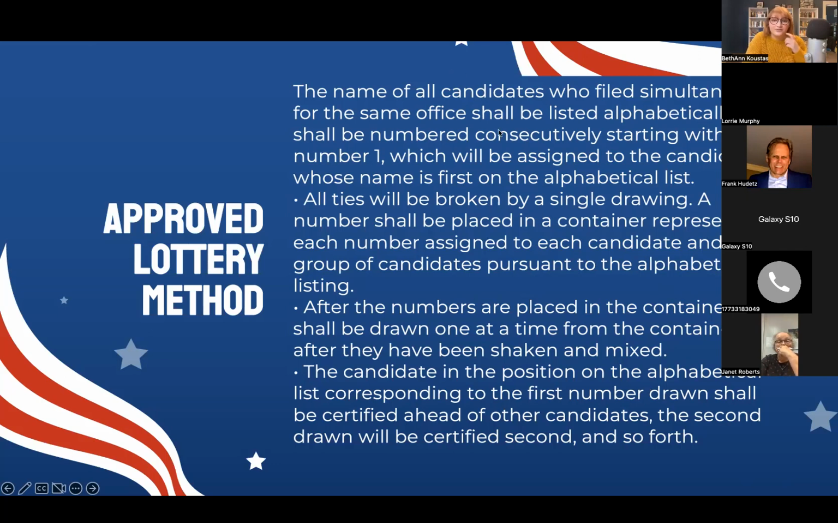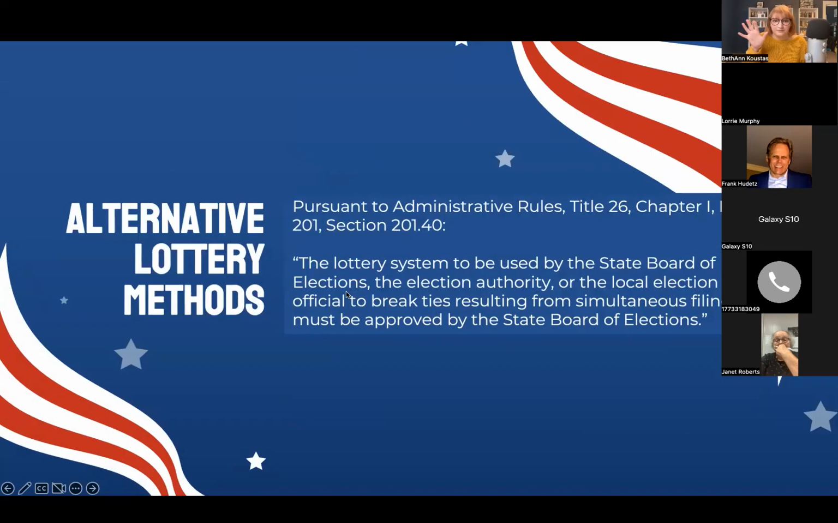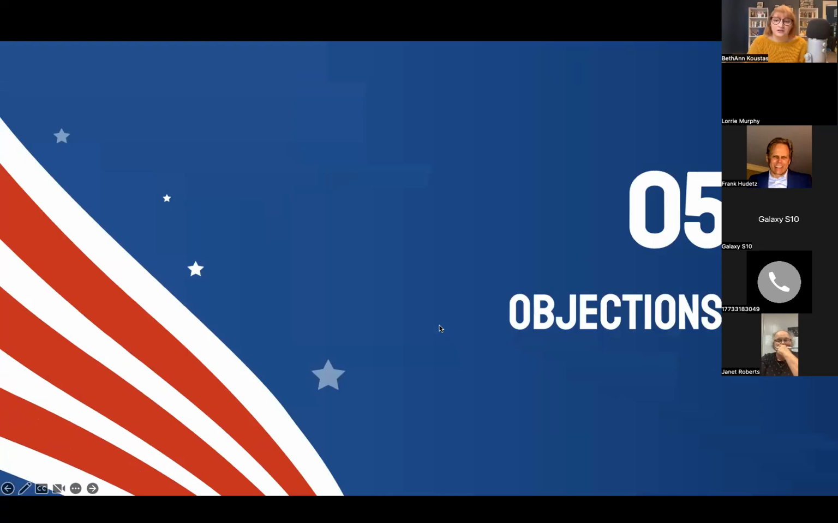Now, if you find this confusing, which it does seem kind of confusing when you just read it out, I do have a video available on our YouTube page laying out the lottery a little more expanded, so that you can see visually how the lottery works. There are alternative lottery methods, but they have to be approved by us before you can use them. So if you decide to use alternative lottery methods, you have to contact us first.